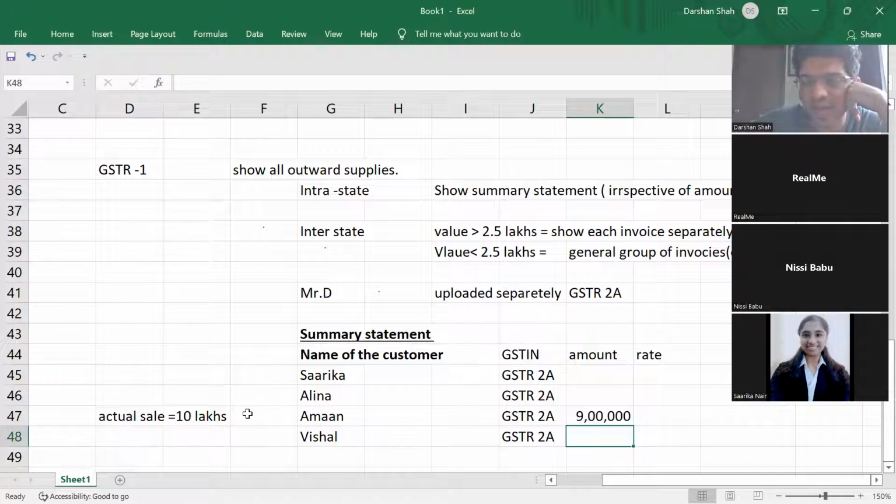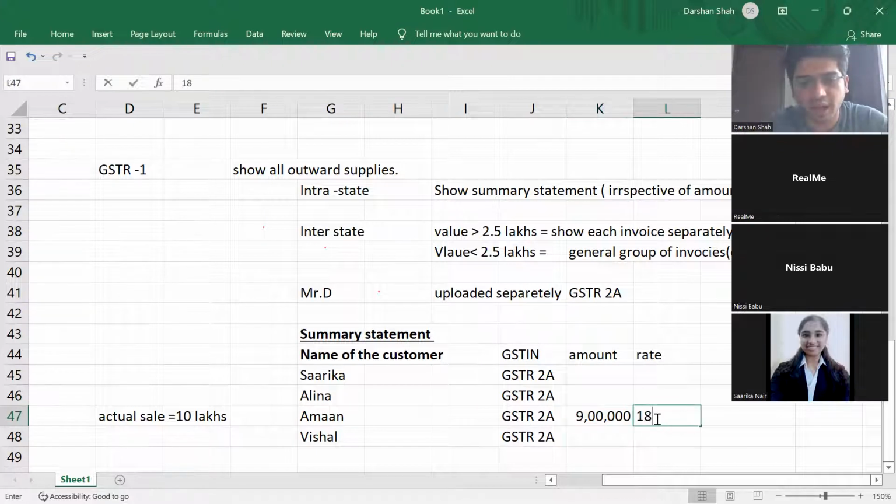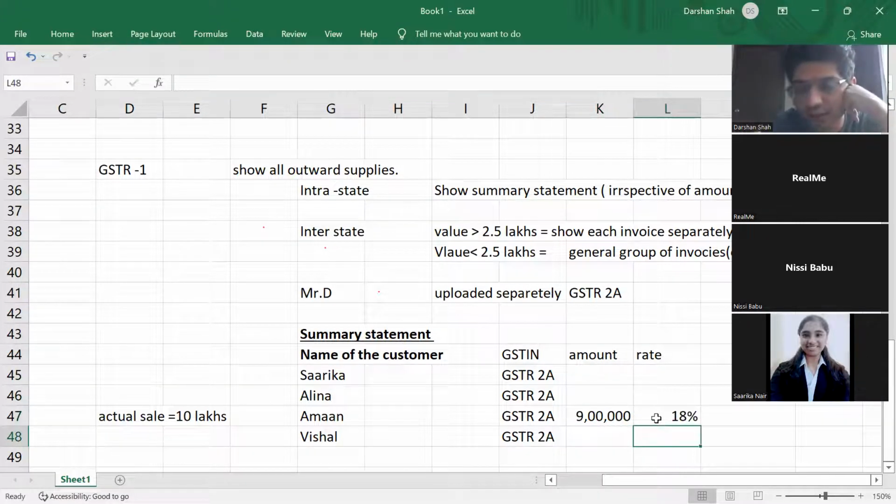So Aman is happy. Why is Aman happy? Because then Aman will have to pay lower tax. Instead of paying tax on 10 lakhs, Aman will pay tax on only 9 lakhs. Right? So the rate will be 18%, and Aman will pay tax on 9 lakhs. But now see what happens.